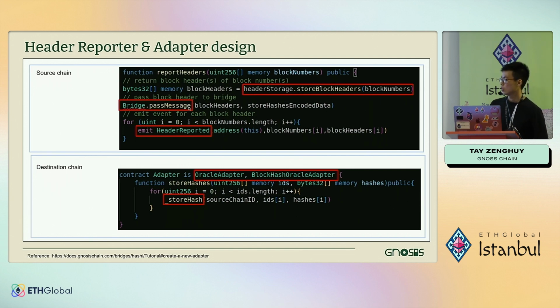And then here is your oracle or bridge customizing logic to relay the message. For example, with CCIP, you can use CCIP send, and for other oracles, you can use different methods to pass the message. And also you have to emit the header reported event. On the destination chain is where the oracles call this adapter contract's store hashes function that will eventually store those block headers on your destination chain.